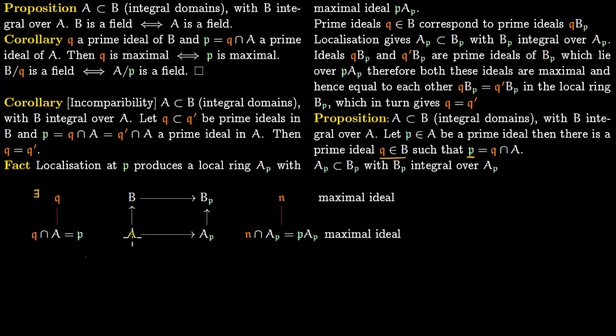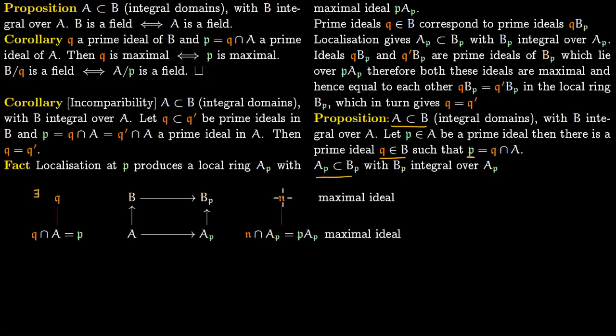So let us prove this. Localization preserves this notion of being integral. So this will give you a localization like this. Then this B_P is integral over A_P. So just like you have this containment, you get this containment. B is integral over A, you get B_P is integral over A_P. So now we pick a maximal ideal N in this localized ring right here. It is always possible to pick a maximal ideal in any ring using Zorn's lemma. So corresponding to this maximal ideal sitting on the top, the top ideal is maximal if and only if the ideal sitting under it is also maximal.